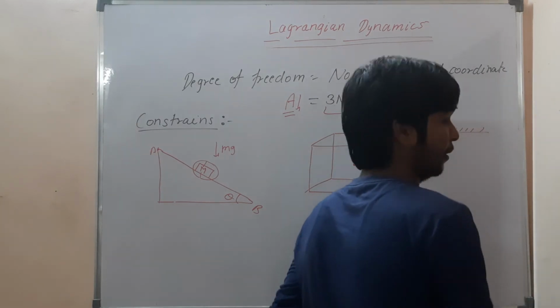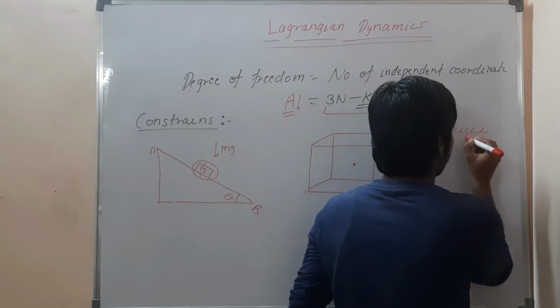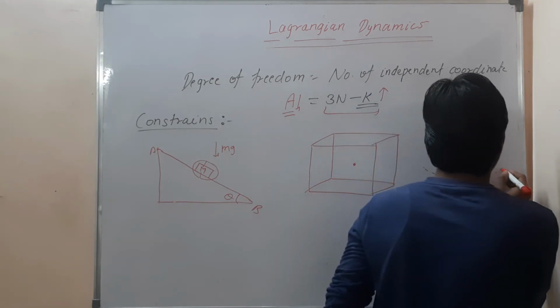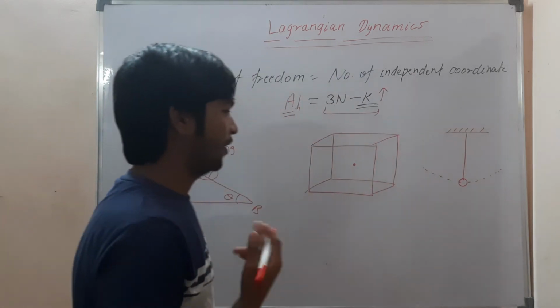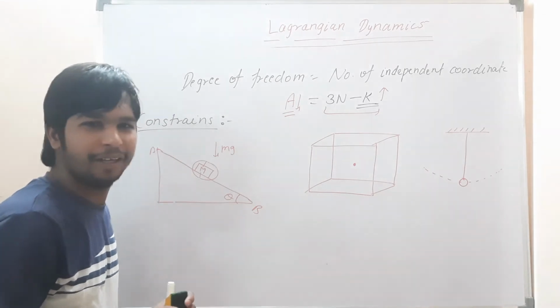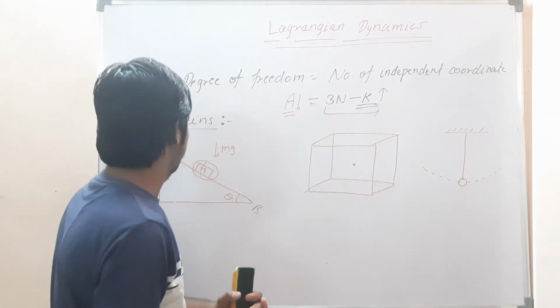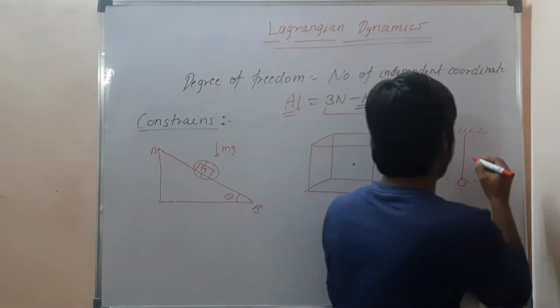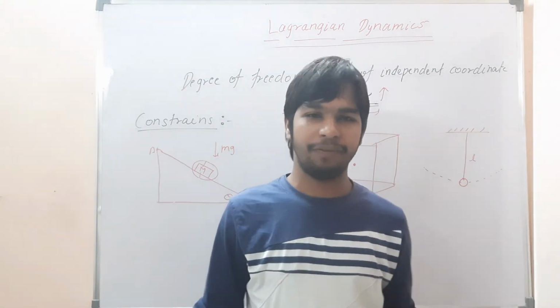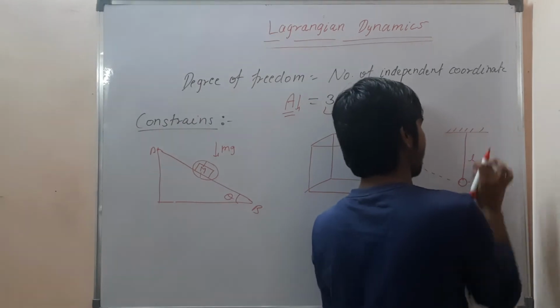A simple pendulum. I am taking one pendulum and it is moving like this. If I ask you, does it have any constraint? I think you will say yes, because it has to follow a certain path. It's not free to move. If it wants to go in the upward direction, it can't.